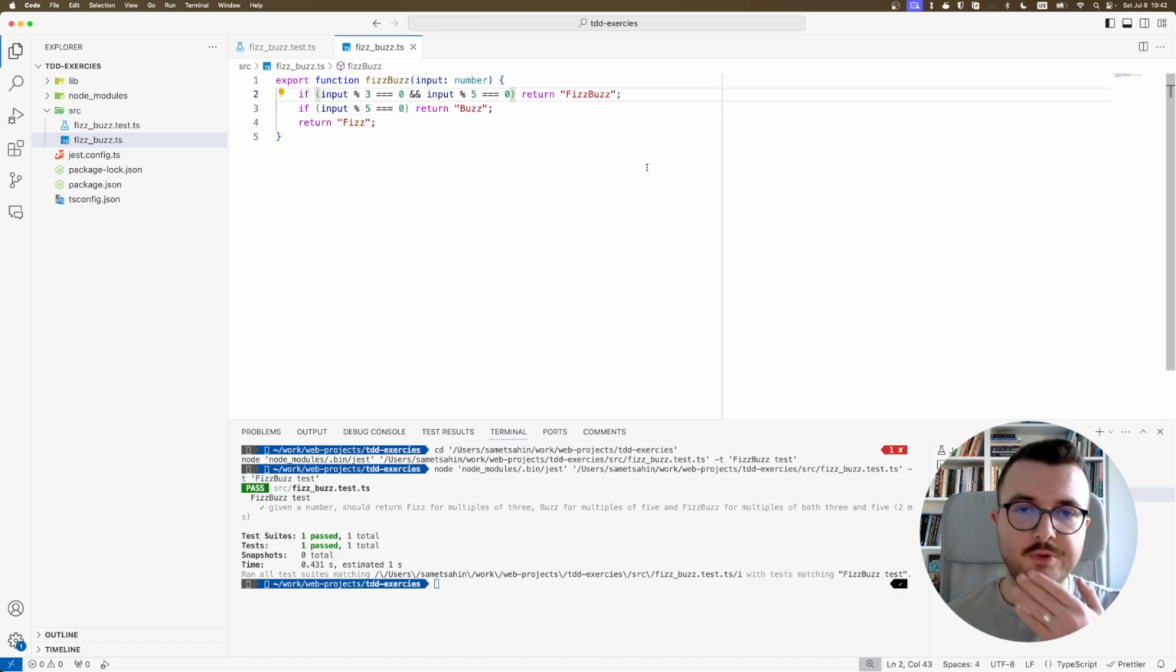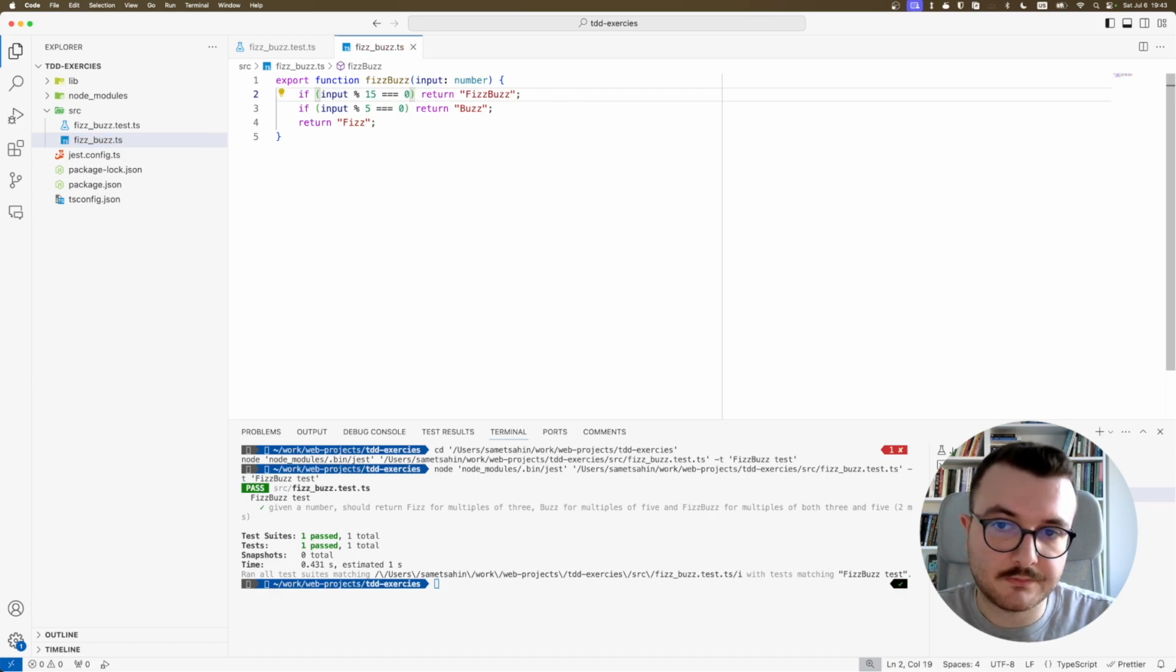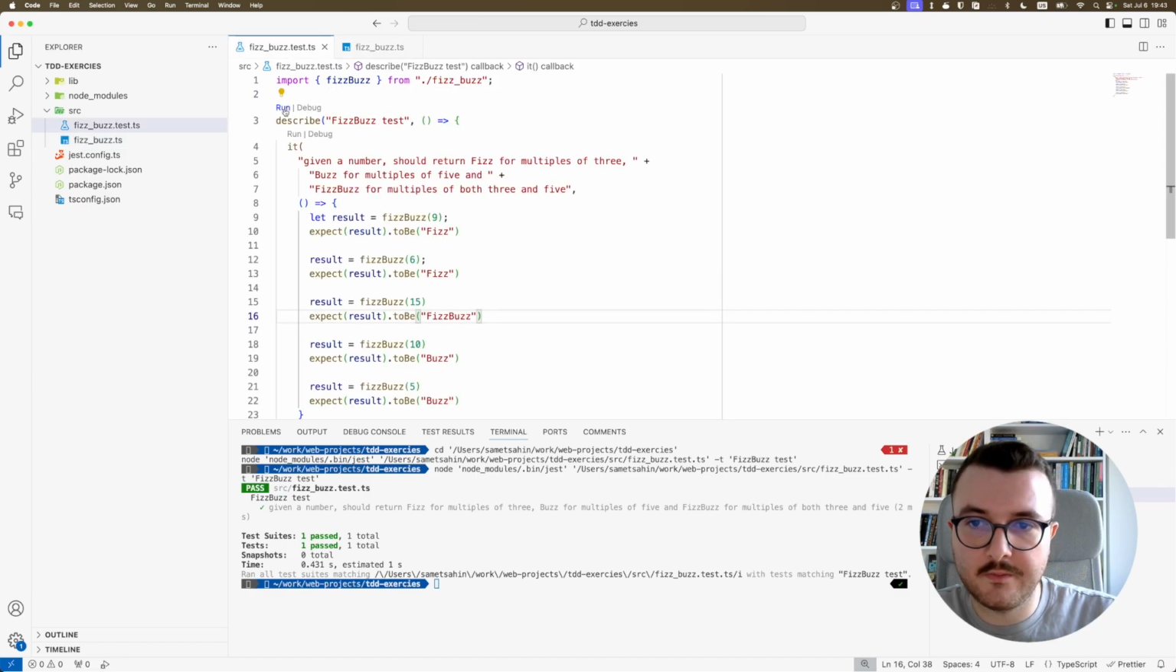And I see an opportunity to refactor. Here, I'm checking if the input is both a multiple of 3 and 5, but I don't need to check for two numbers. If something is a multiple of 3 and 5, it's a multiple of 15, right? So I can just check if it's a multiple of 15. If it's a multiple of 15, return FizzBuzz. Run the test again. Passing.